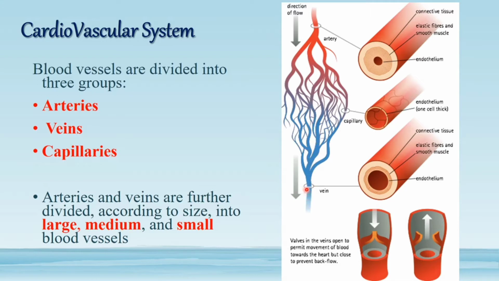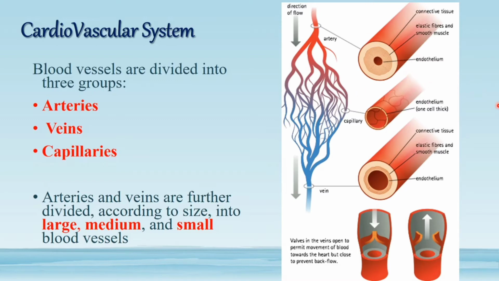I am telling this because they are in continuity, they are connected. So we have three types of vessels in the cardiovascular or circulatory system.